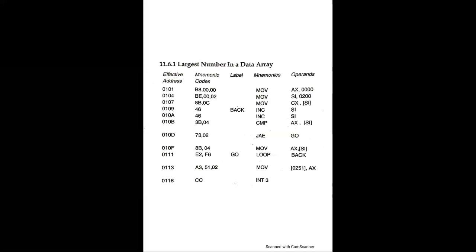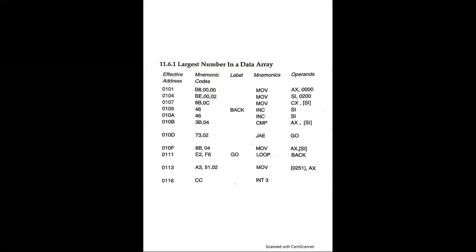As you can see in the program, we have started with the effective address 0101, MOV AX, 0000. It initializes the value for comparison. Then at address 0104, we have the machine code BE 00 02, MOV SI, 0200, the memory address in SI.